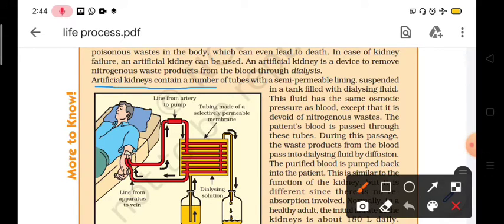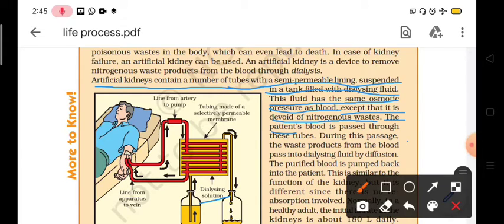The artificial kidney contains a number of tubes with semi-permeable lining, which are known as cellophane tubes, suspended in a tank filled with dialysing fluid or dialysing solution. This fluid has the same osmotic pressure as blood, except that it is devoid of nitrogenous waste. Means in the dialysing solution there is no nitrogenous waste. All the other components are similar to the blood plasma.